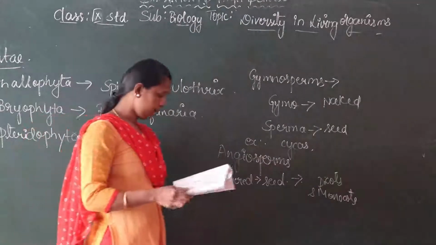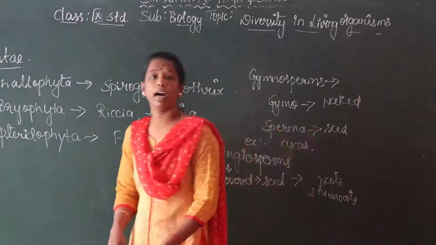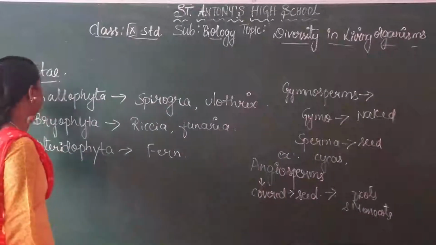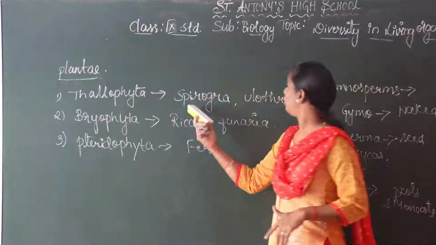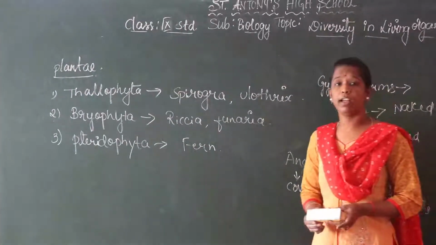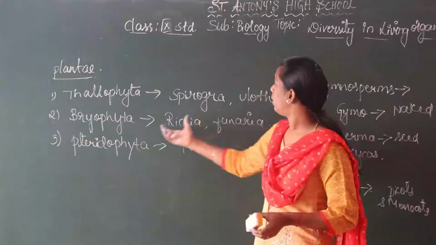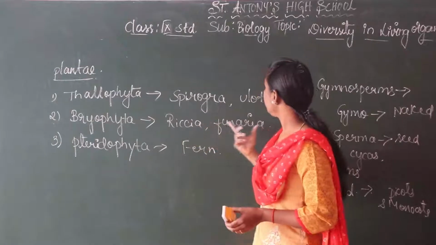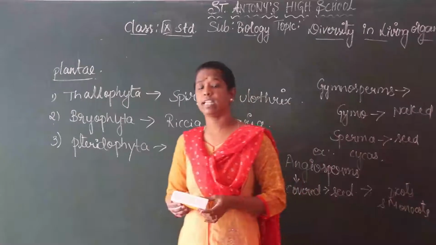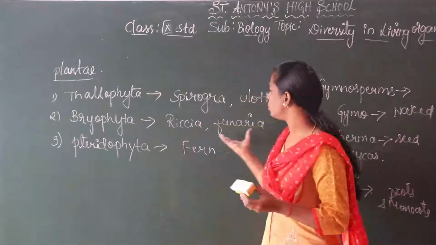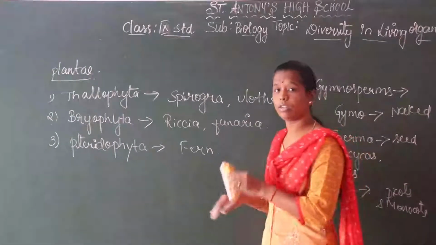Next class we discuss about Animalia. That is a kingdom Animalia. In this class we discuss about Plantae, kingdom Plantae. In that one, Thallophyta. Example for that, Spirogyra, a zigzag structure present in the cell wall. And Bryophyta, like Funaria or this Riccia, these type of plants will be grown both in water and also on the land.